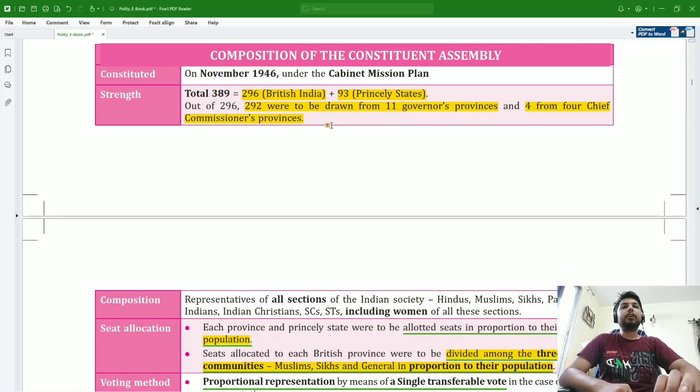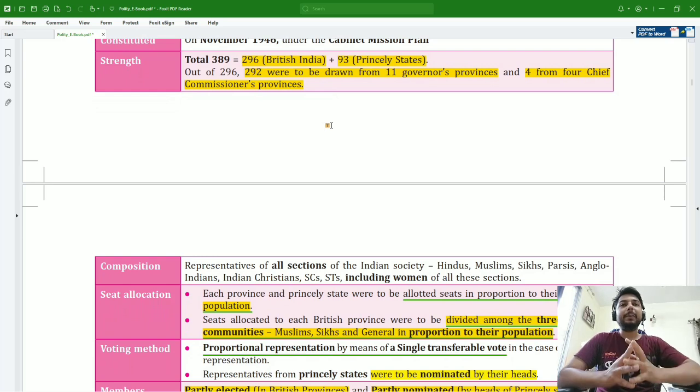What was the strength of the Constituent Assembly? There were 389 members, out of which 296 were from British India and 93 from princely states. Out of these 296 members from British India, 292 members were drawn from governors' provinces, and 4 members were drawn from commissioners' provinces.